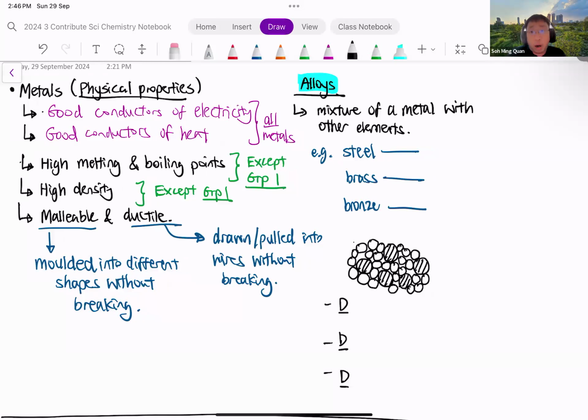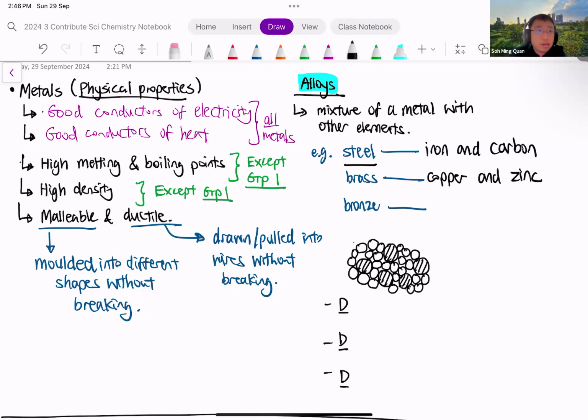You need to know some common examples of alloys. The first common example is steel. Steel is made up of iron and carbon. You can clearly see that the metal here is iron, but it's mixed with carbon, which is a non-metal. Next, brass contains copper and zinc.